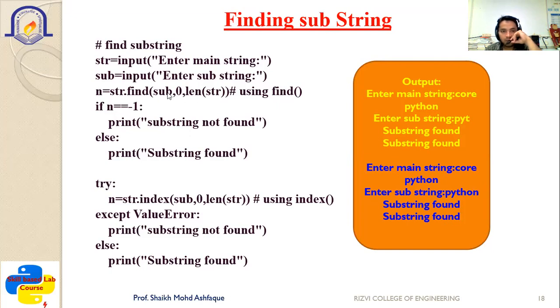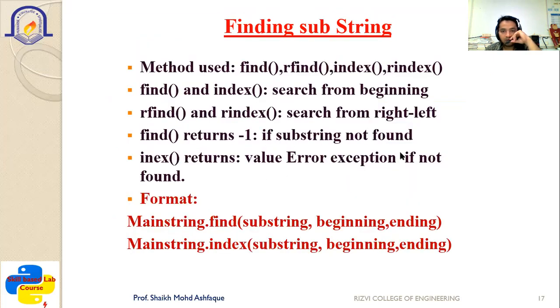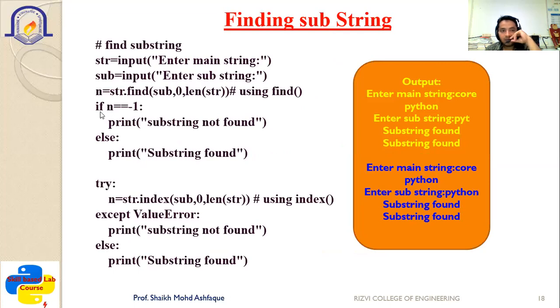The sub is also to be mentioned using the find. If n is equal to -1, so what it says is that find returns -1 if the string is not found. So here we are considering it: if n is equal to -1, print substring not found, else we print substring found. Here you have entered the main string as core Python, and you can see the output in yellow color. Enter a main string core Python, enter the substring pyt. The pyt is available, so it gives the output as substring found.